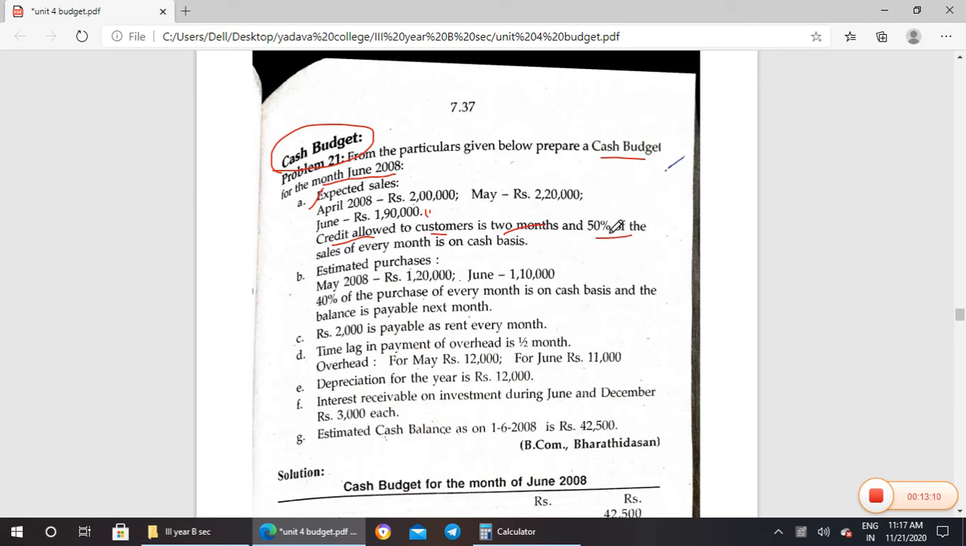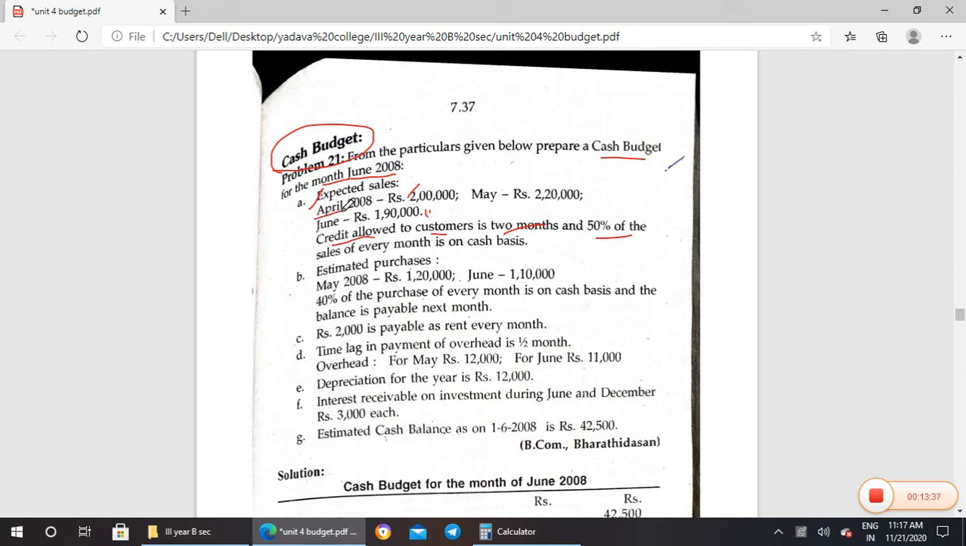50% will be cash basis, 50% will be credit basis. Do you all understand? For you, I'll tell you. If it is April, 2 lakhs is on sales. So of the 2 lakhs, immediately they'll pay only 50% as cash. That means 1 lakh only they have paid as cash. The remaining 1 lakh will be paid after 2 months, that is May, June.